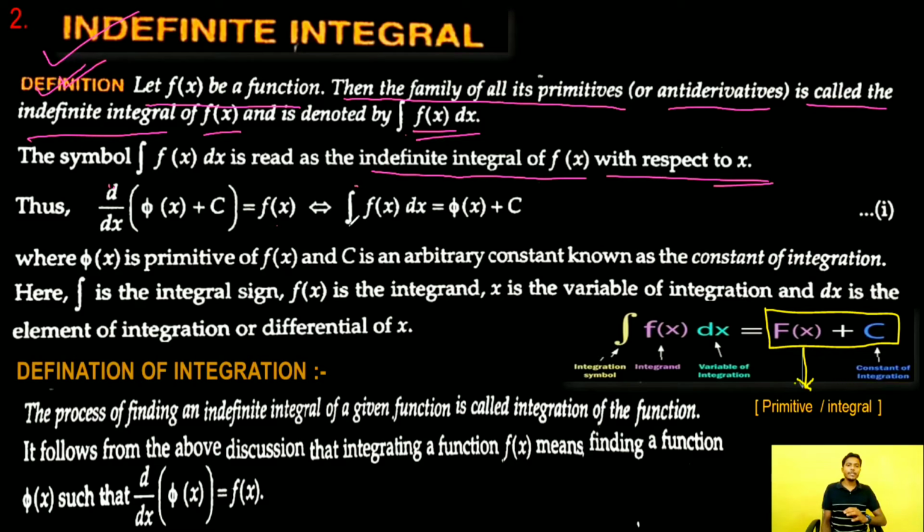This implies that the integration of f(x) is equal to phi(x) + c. Here c is called the integrating constant or constant of integration. Here small f(x) is called the integrand and phi(x) + c is called the integral or primitive or antiderivative of f(x).